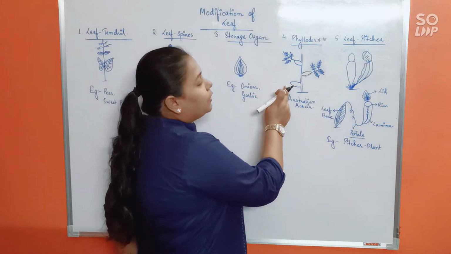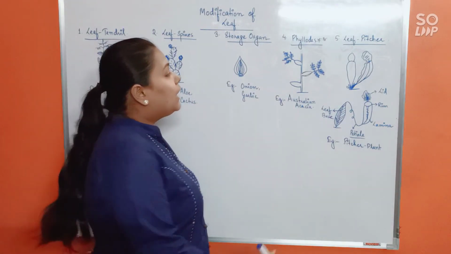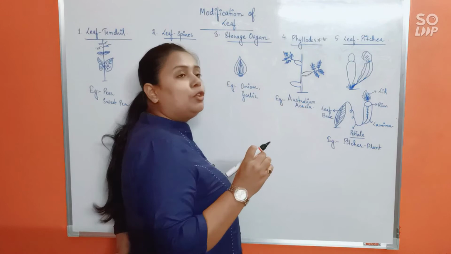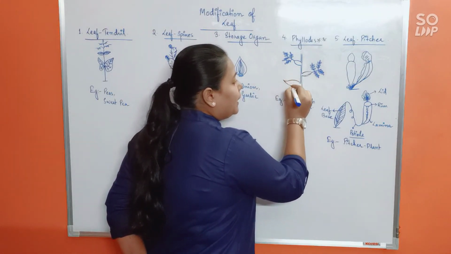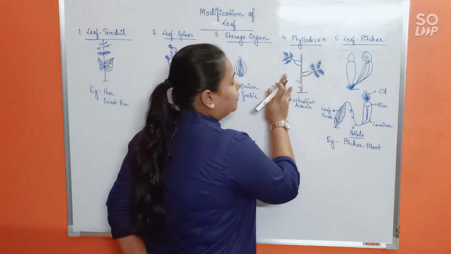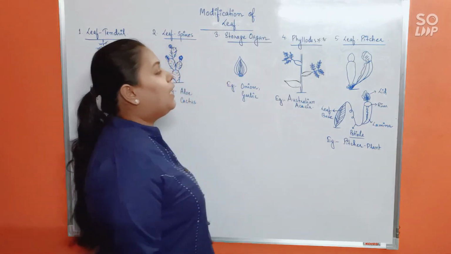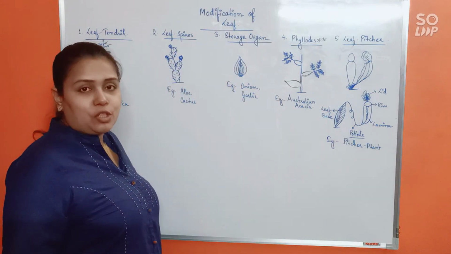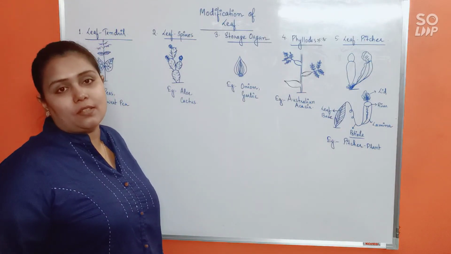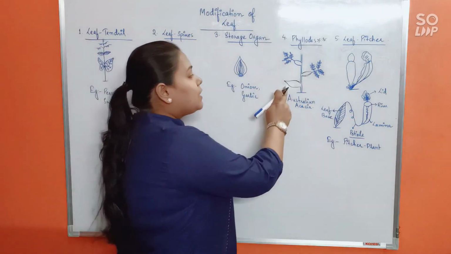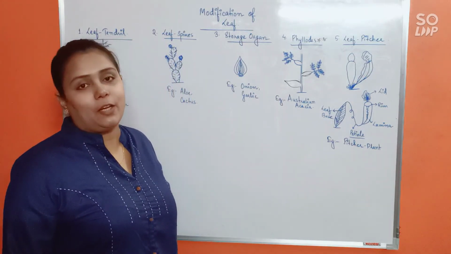As it falls off, the plant is only left with the petiole, right? This petiole now would flatten and it will take up a leaf-like structure like this. This leaf-like structure would start performing photosynthesis. Okay, so these flattened petioles which perform photosynthesis are known as phyllodes.